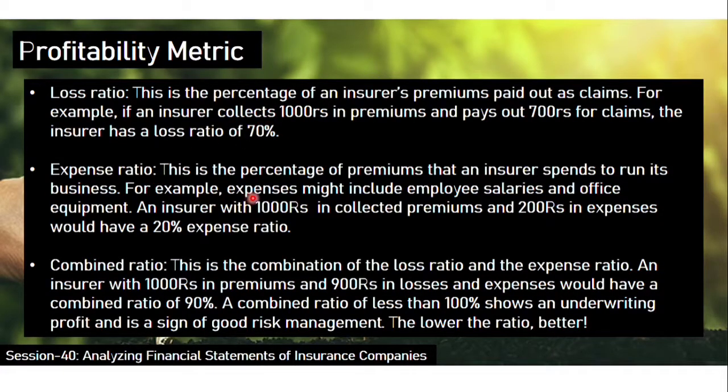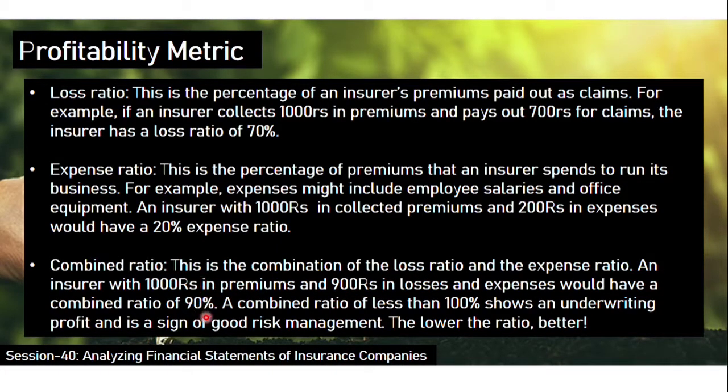The expense ratio is like an insurer collected 1,000 rupees and 200 rupees is the expenses. Then 20% is the expense ratio, like 200 divided by 1,000 into 100. The combined ratio is the combination of the loss ratio and the expense ratio. So again, an insurer with 1,000 rupees in premium and 900 rupees in losses and expenses would have a combined ratio of 900 divided by 1,000 into 100,